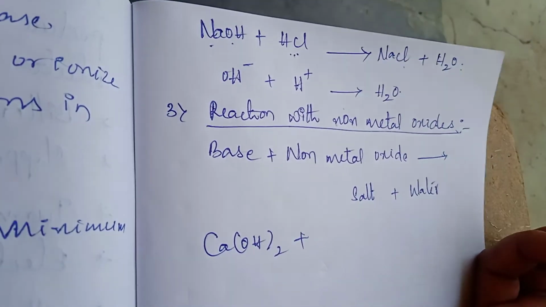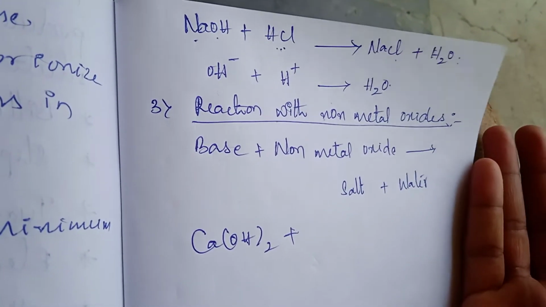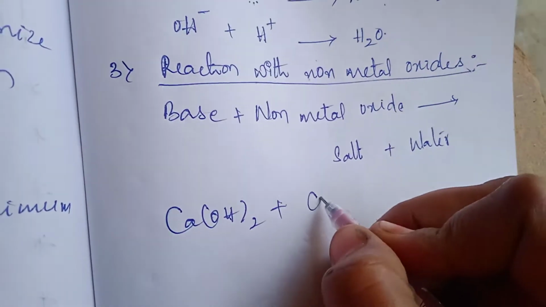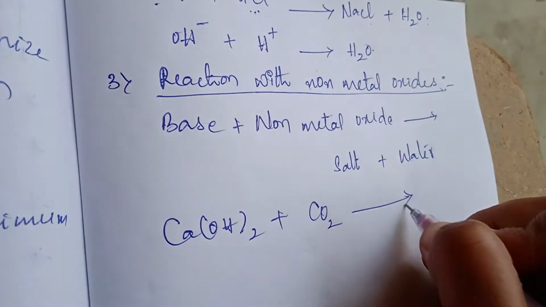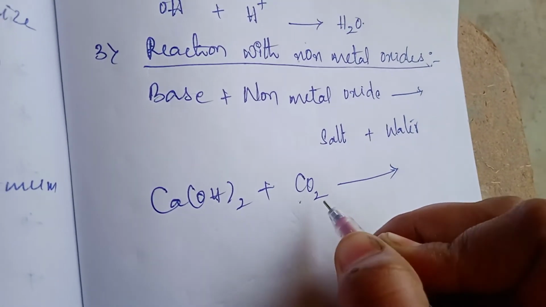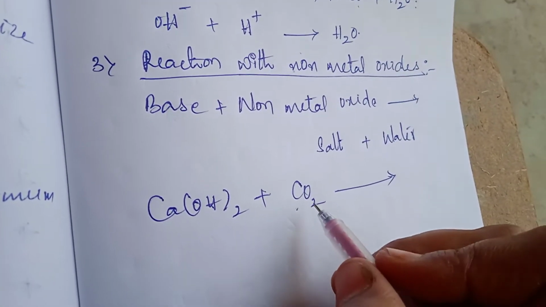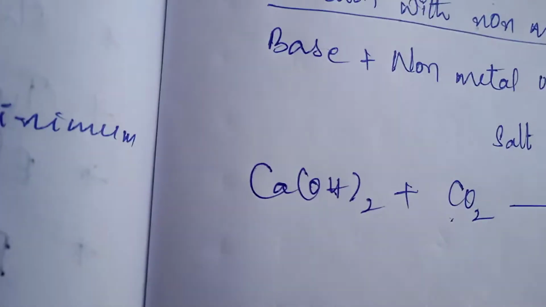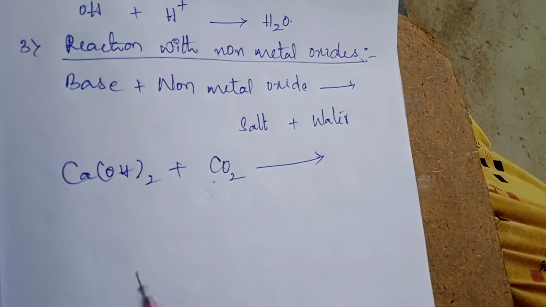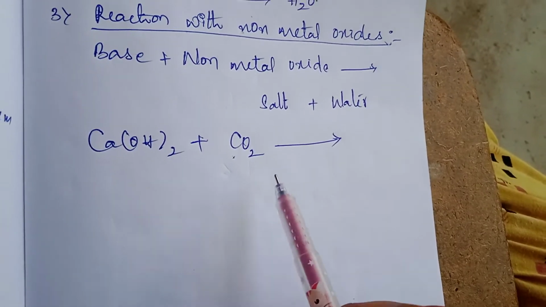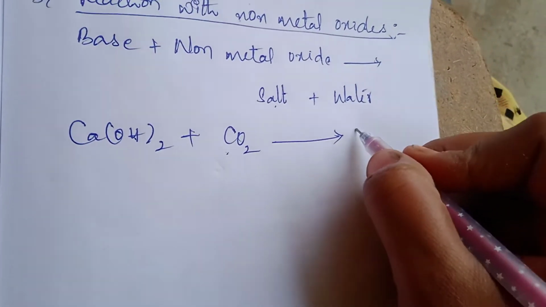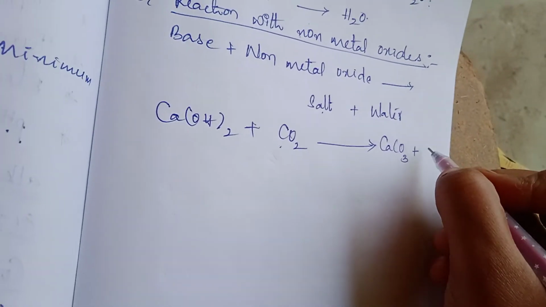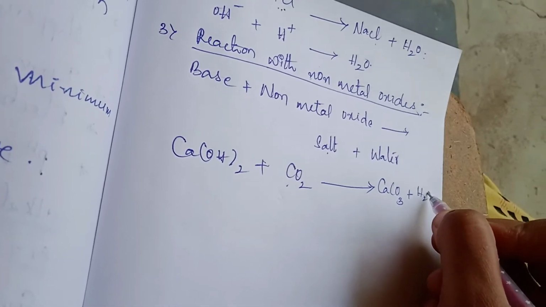Non-metal oxides we can take like NO2, CO2. Now I am taking CO2, carbon dioxide. Carbon is non-metal and this is the product of oxygen. So when the non-metal oxide is reacting with base, it will form salt and water. Then what will be the products here? Calcium carbonate and water, H2O.